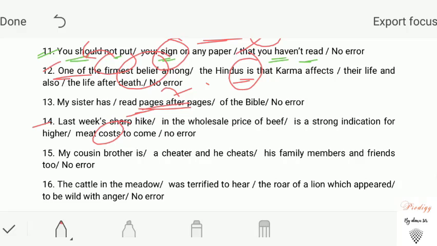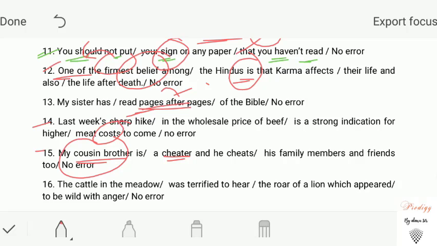Next, my cousin brother is a cheater and he cheats his family members and friends too. In this question, both these sections contain errors. Why? Because there is no word in English like cousin brother or cheater. These are Indianizations of words. While taking words from American or British English, we have Indianized these words like cousin brother, cousin sister, okay?